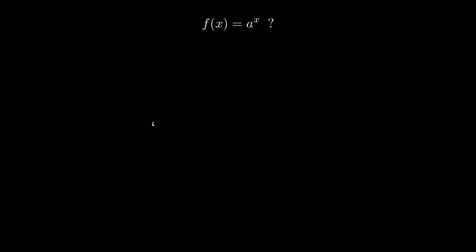So let's first differentiate a to the power of x, which we can do with the derivative formula. So we'll first input as our function a to the x. For f of x plus h, we'll put in a to the x plus h. And for f of x, we'll just put in a to the power of x. We can bring that a to the h down, and then we can factor out a to the x. And then one cool thing here is that since a to the x does not depend on h, as h is in the limit, we can actually bring a to the x outside of that limit.